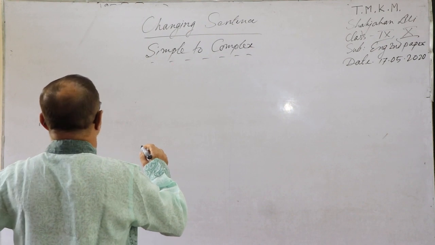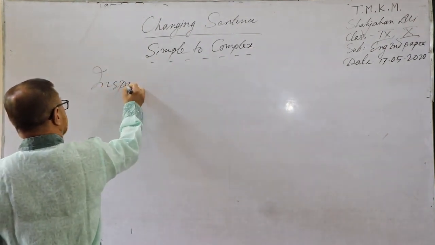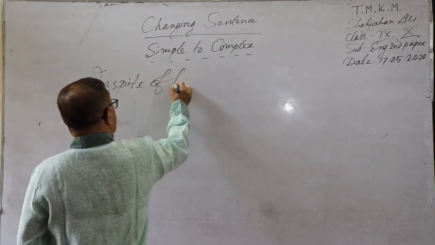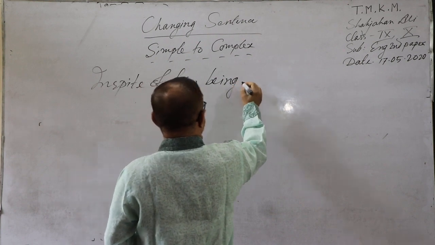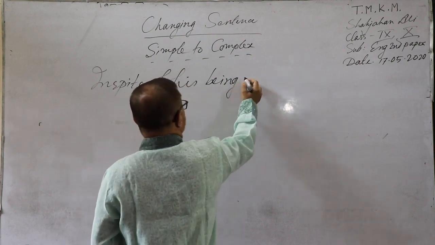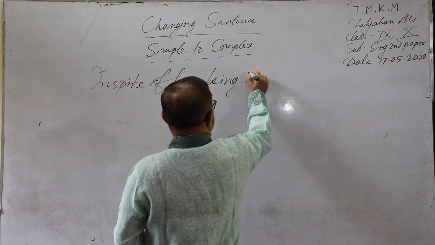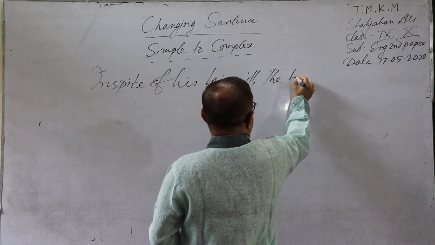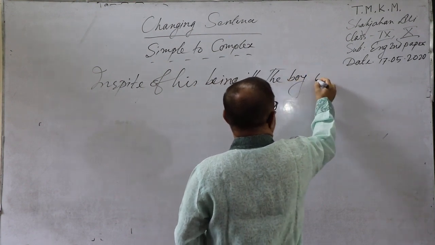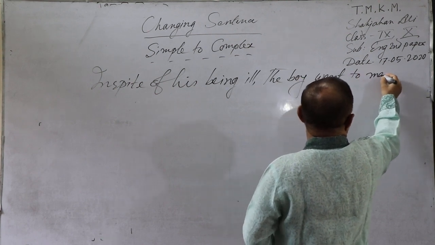Suppose, in spite of his being ill, the boy went to market.